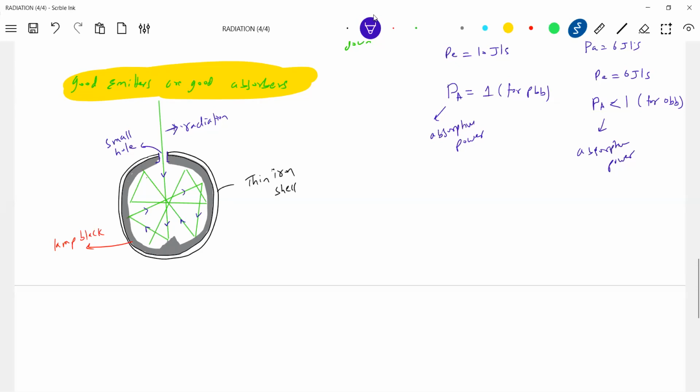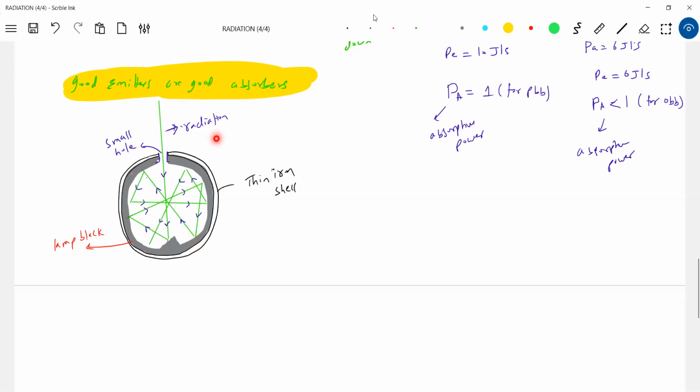Anybody wants to answer? Who is a perfect black body? The small hole is a perfect black body. Yeah? So what is the definition? It should absorb all the radiation incident on it. The hole has absorbed completely and it has not reflected back. Nothing is there. The lamp black is a black body, not a perfect black body.